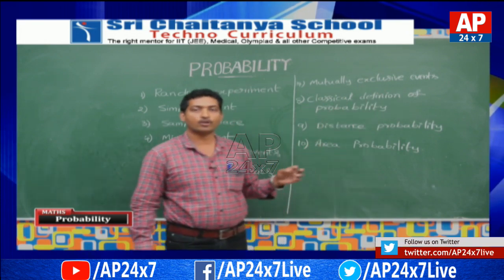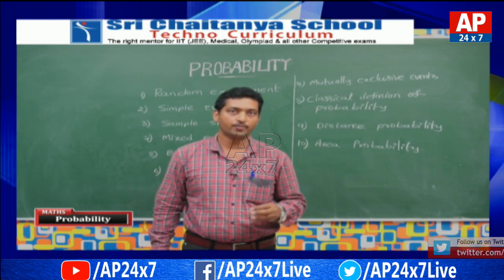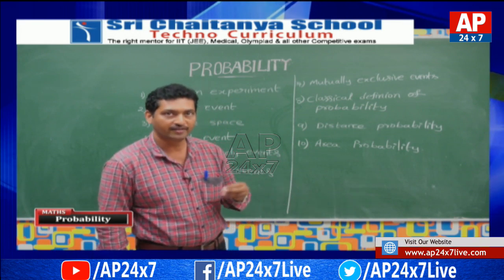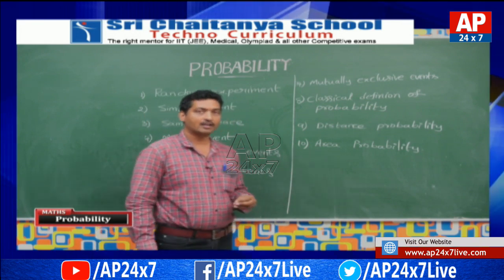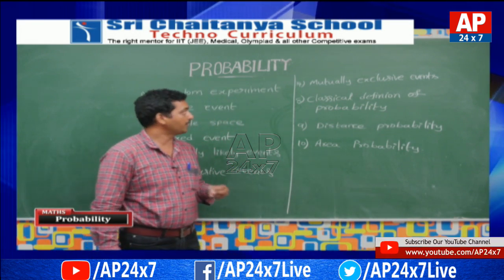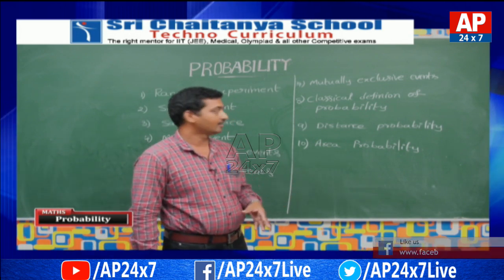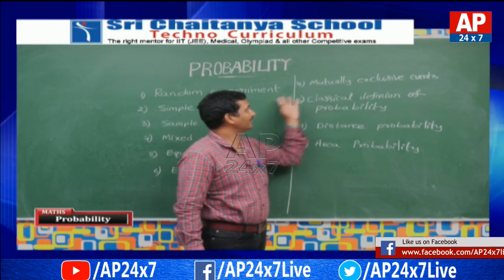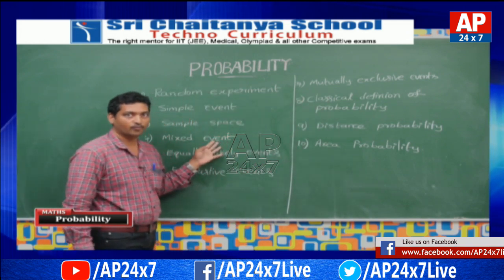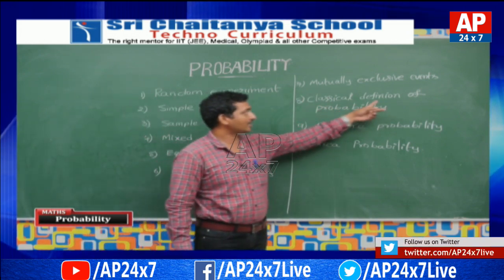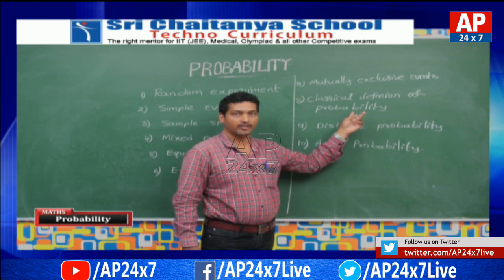Two or more events are said to be mutually exclusive events if the occurrence of one event prevents the occurrence of the remaining events. Now using these 7 terms we are going to define the classical definition of probability.